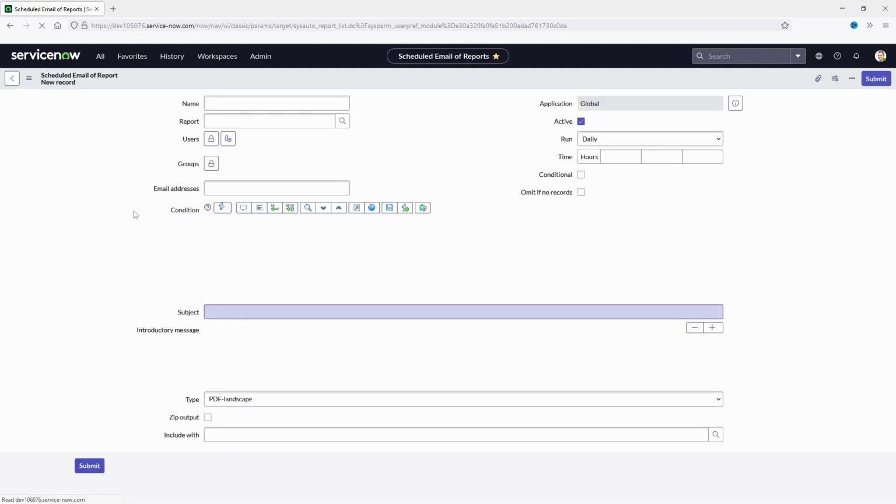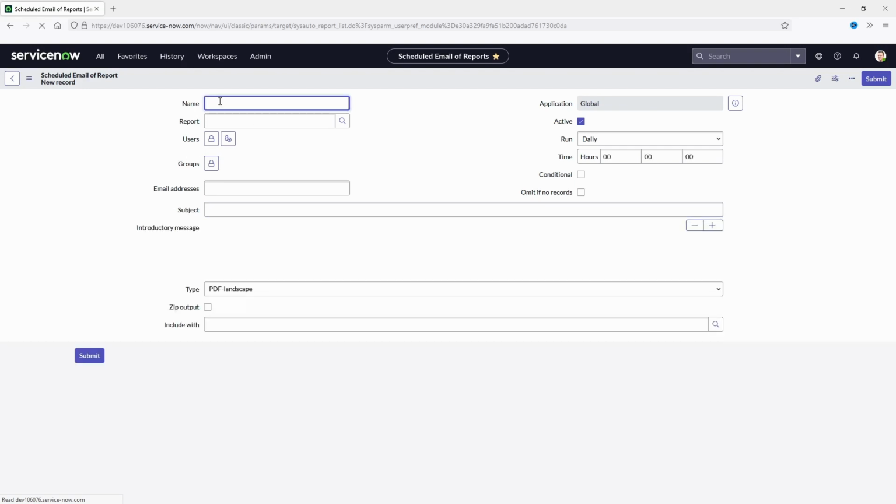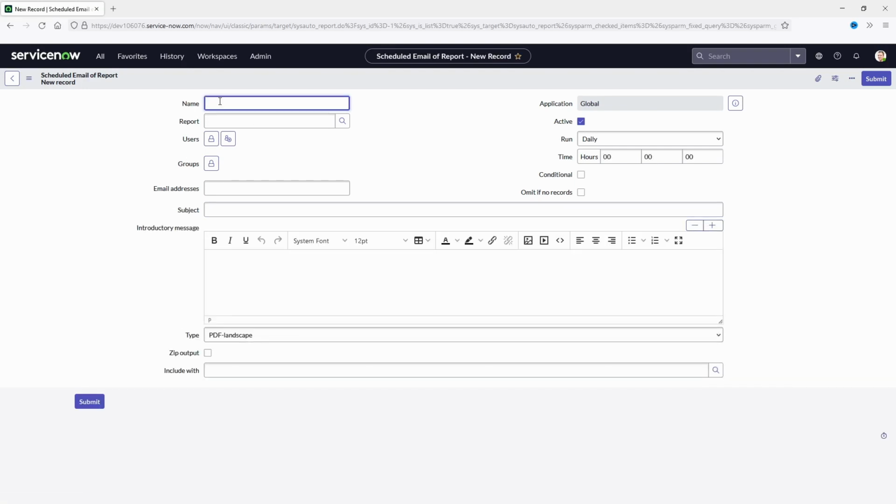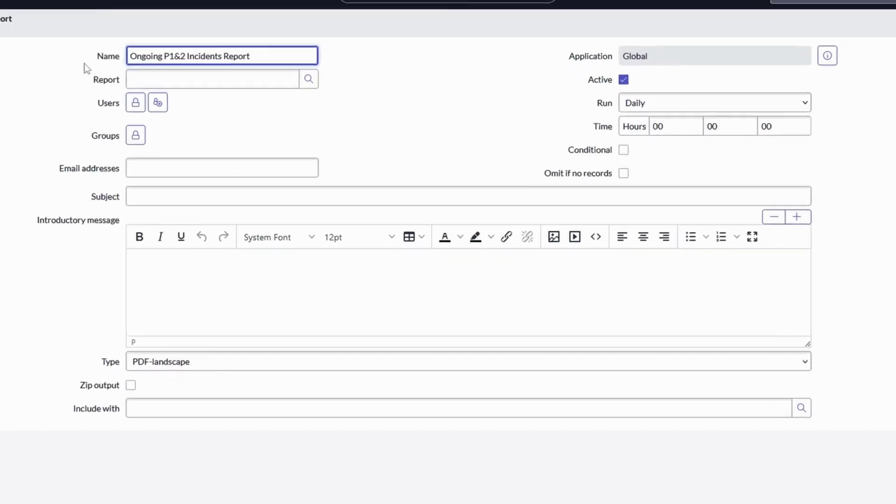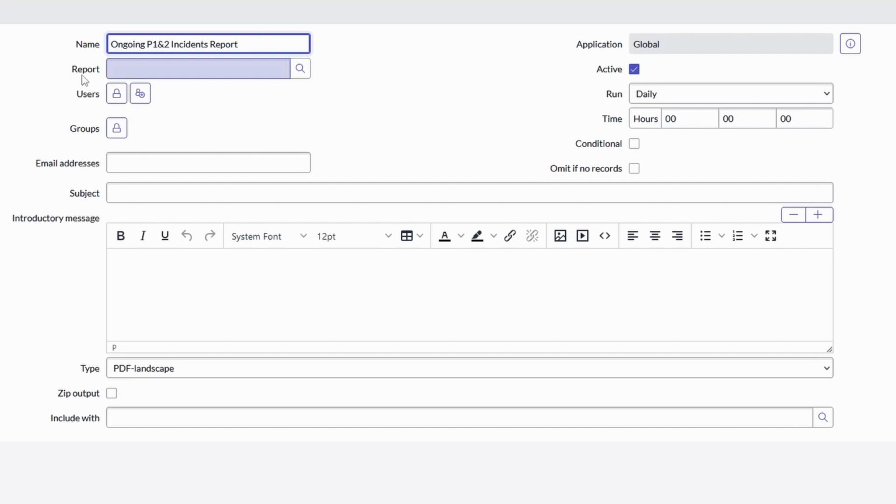When the page is loaded, we can choose a name for our scheduled report. After choosing a name, we need to specify the report that we are going to use for this schedule. We can paste the name of the report, and when the system loads the name, we can just make sure that it's the right one that we are picking.